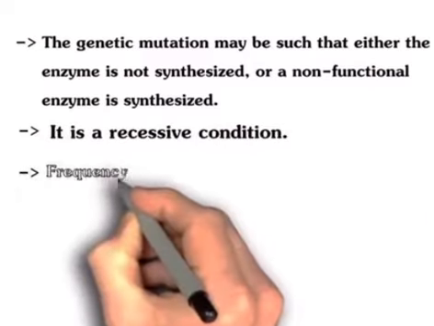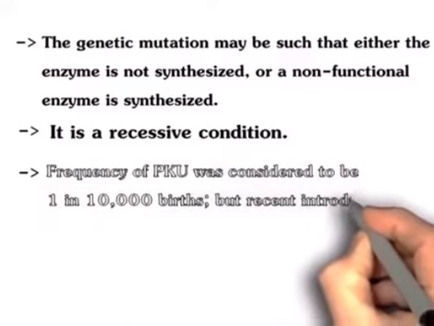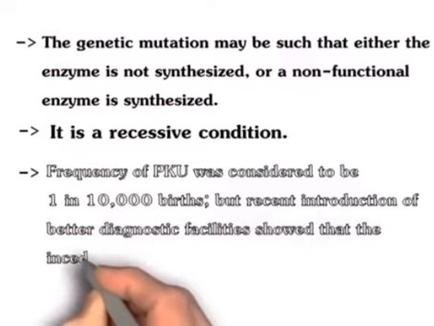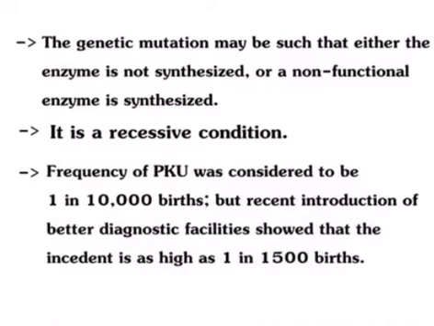Frequency of phenylketonuria was considered to be 1 in 10,000 births, but the recent introduction of better diagnostic facilities showed that the incidence is as high as 1 in 1500 births.